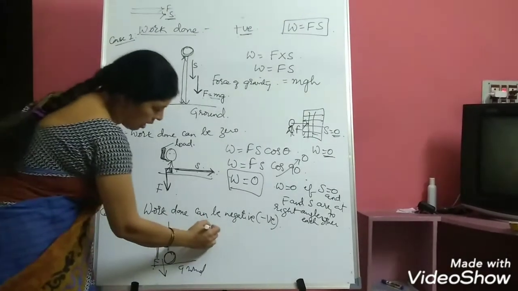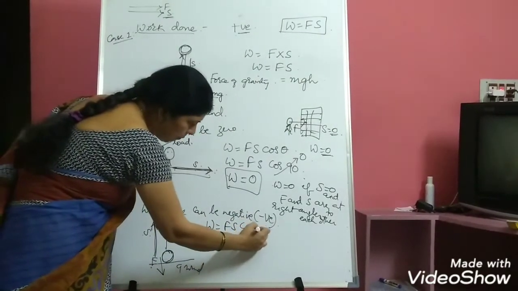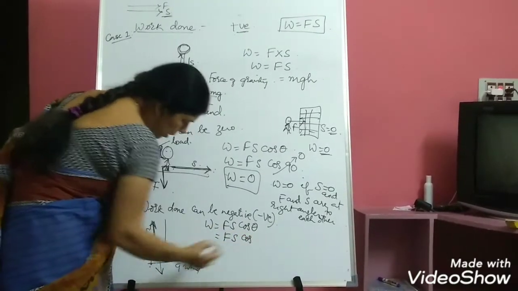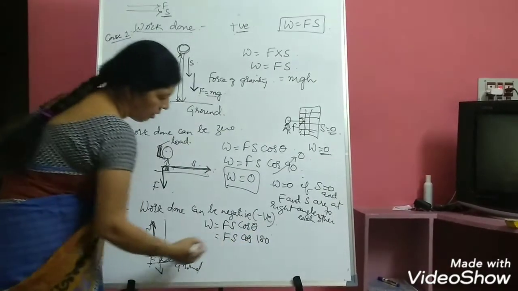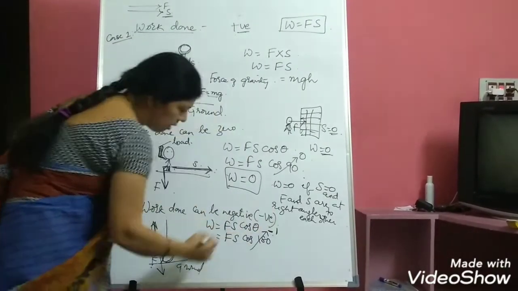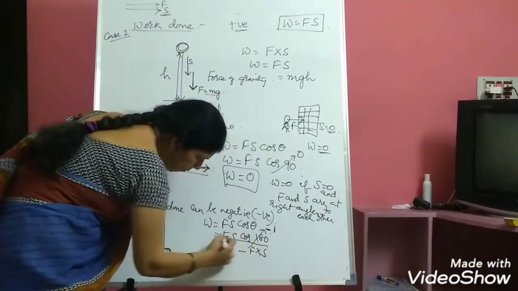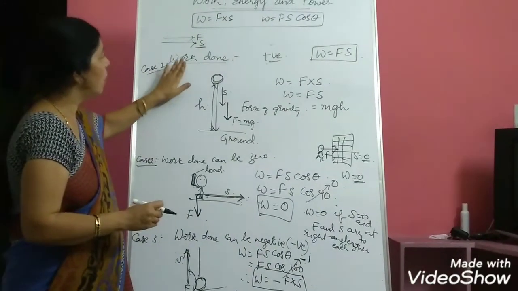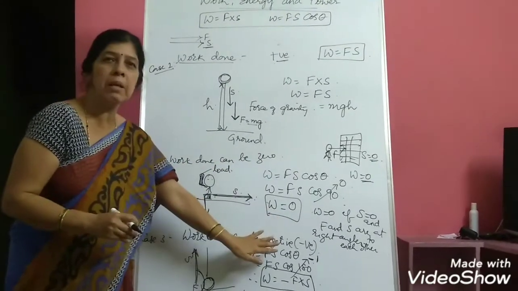So in such cases, again use the formula W is equal to Fs cos theta. This is equal to Fs cos, what is the angle between these two? The angle will be 180. And we know that cos 180 is minus 1. Therefore, W is equal to minus F into S. So these are the three cases you have to remember where work done can be positive, work done can be 0 and work done can be negative.